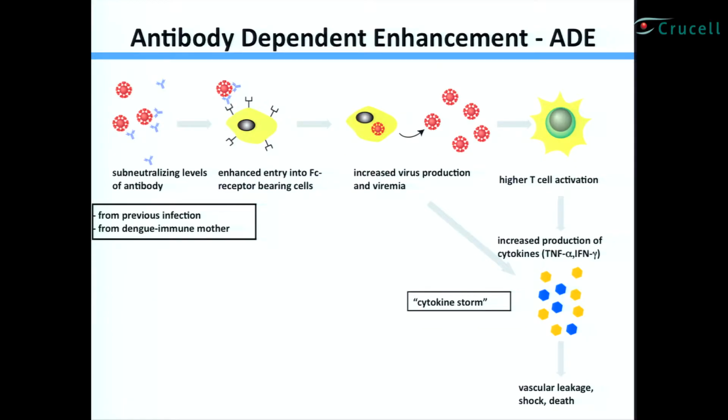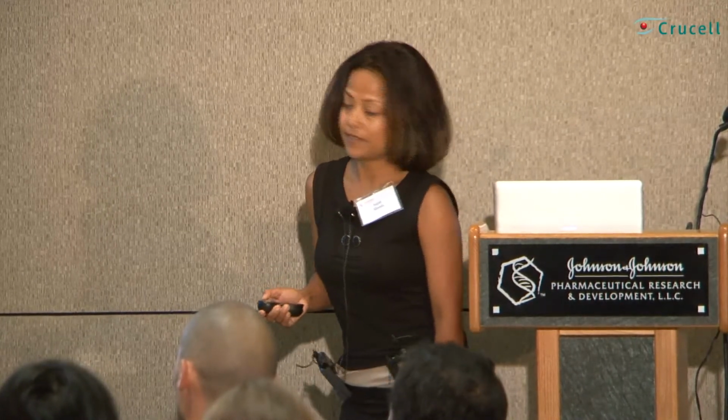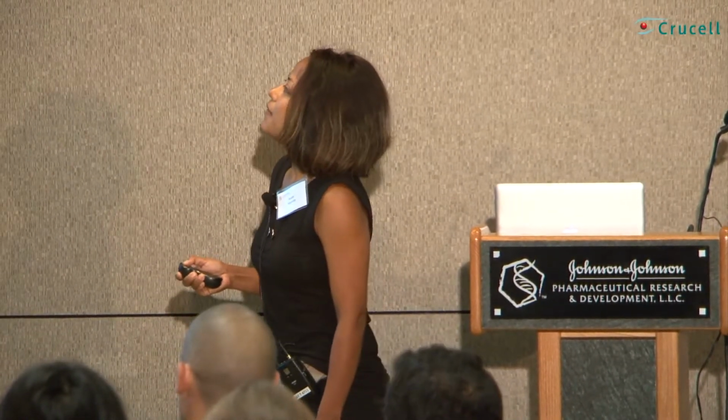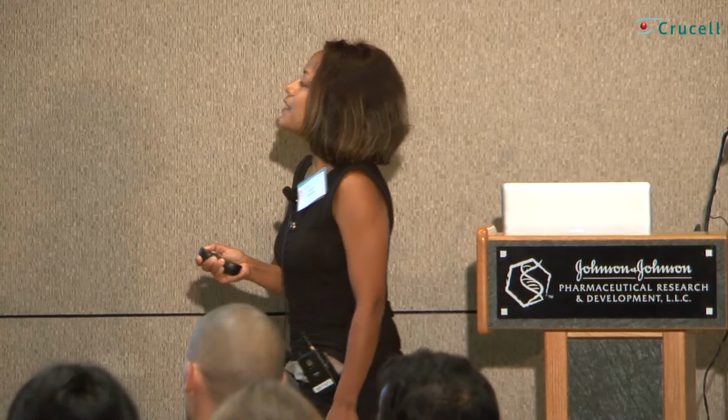So what is ADE? ADE is essentially when you have subneutralizing levels of antibody, and the red here represents the virus and the antibody. And remember, this could be due to previous infection or from a dengue-immune mother in the case of infants. So you have these virus-antibody complexes. They get into cells through these Fc receptors.